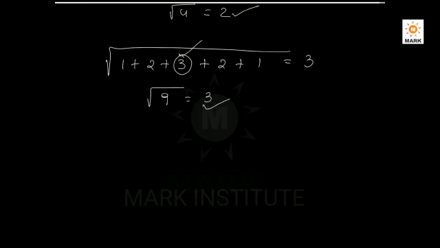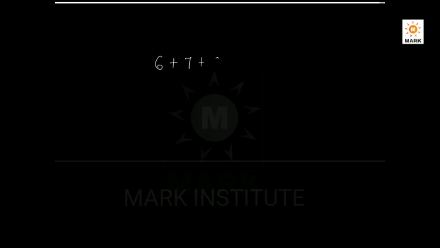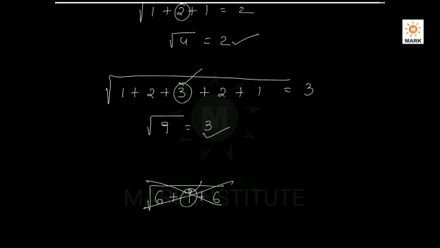And one more thing, you may get a doubt. If I take any random numbers in the middle, suppose 6 plus 7 plus 6, if I take the square root of it, will I get 7? No. For random numbers somewhere in the middle, this technique does not apply.